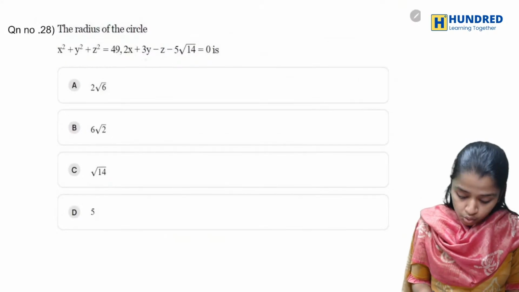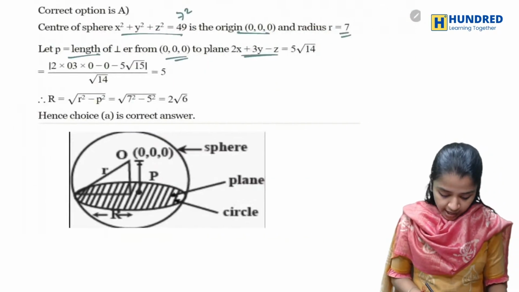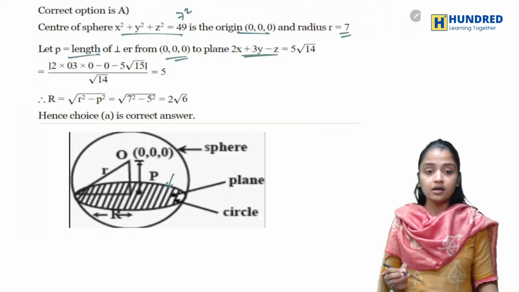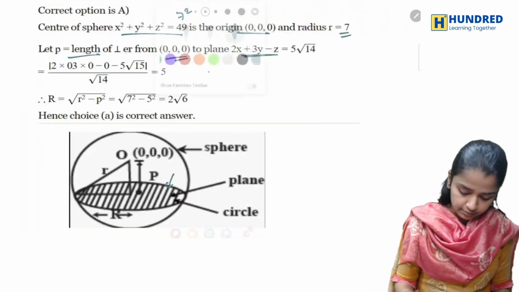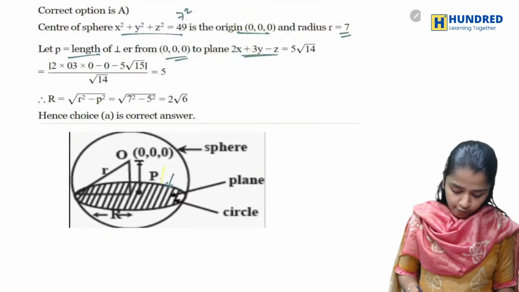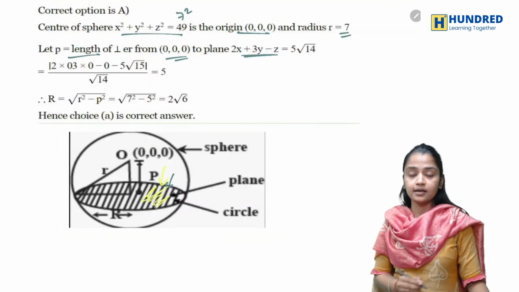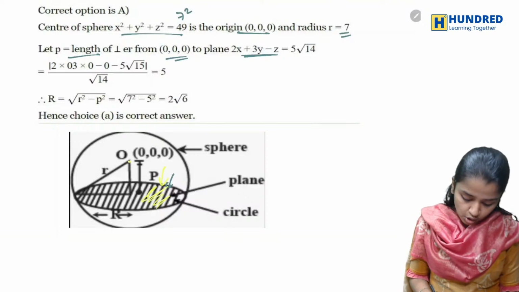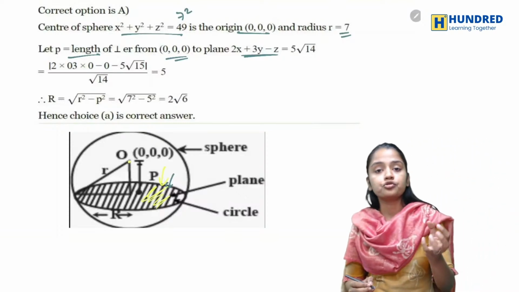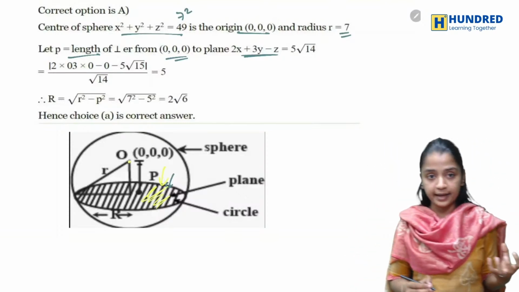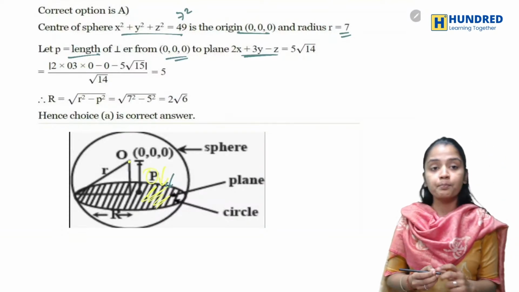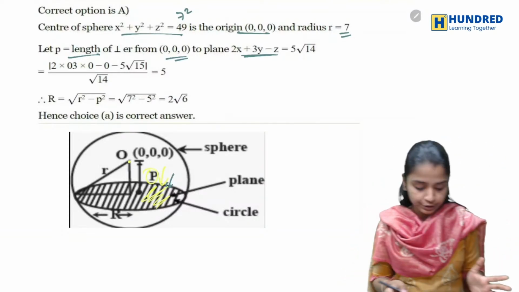So this is your figure, and you have a plane down here. So this is your origin. From the origin, you draw a perpendicular line to the plane. You call that line P.